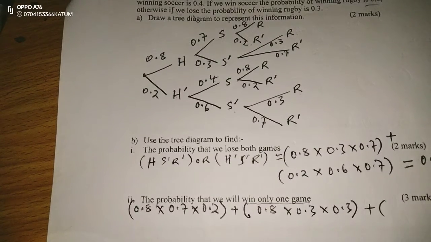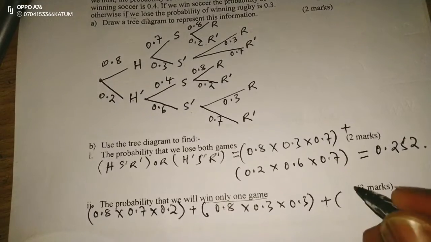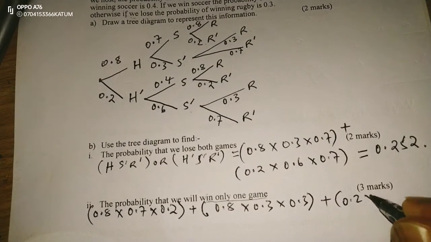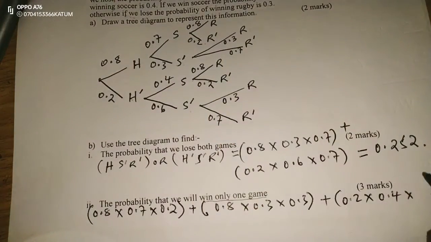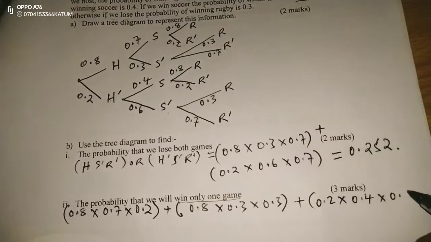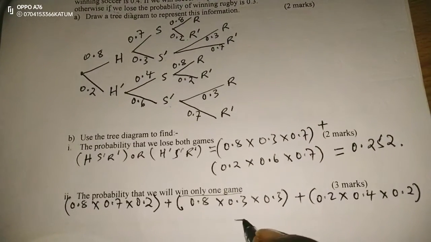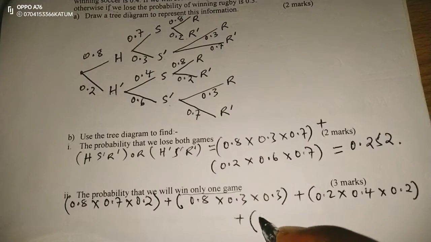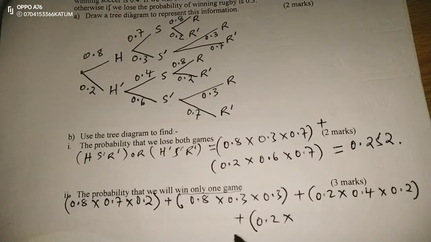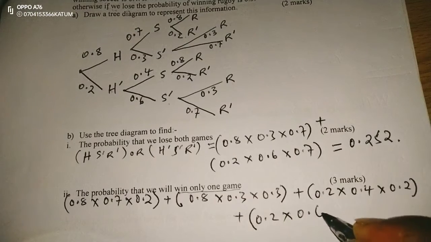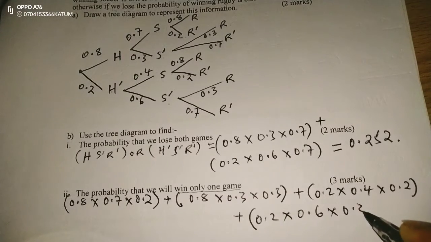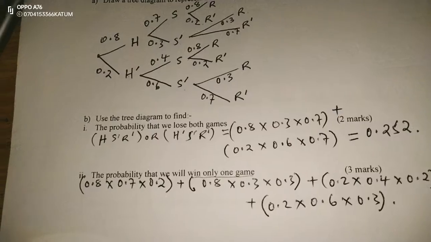Or on the other side, we fail to host, 0.2, then win soccer alone and lose rugby. Or finally, we fail to host, lose in soccer but win rugby, so that is winning rugby alone.